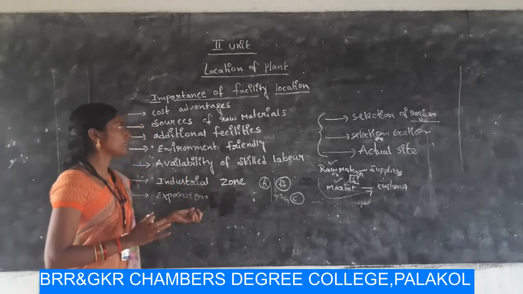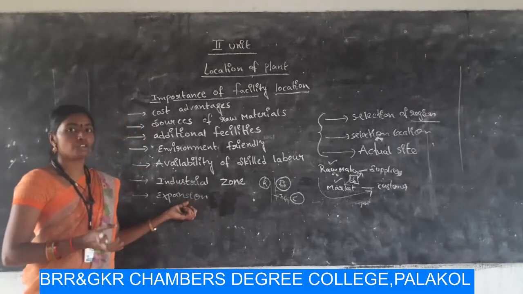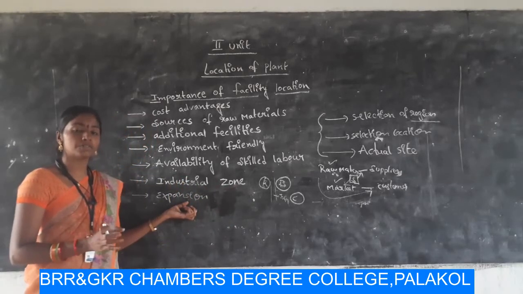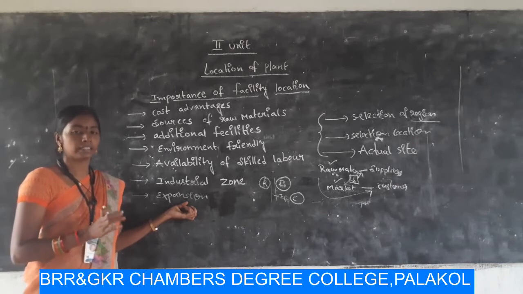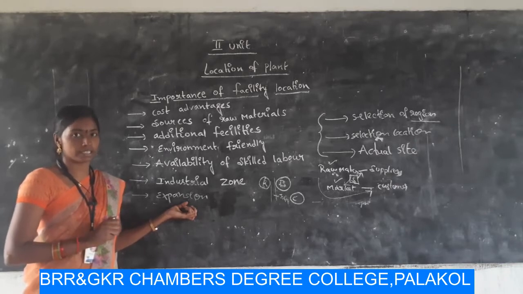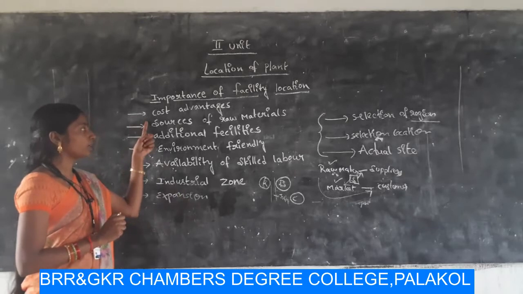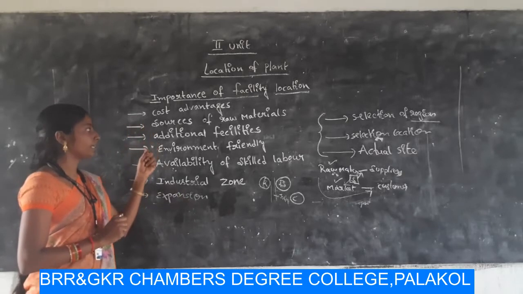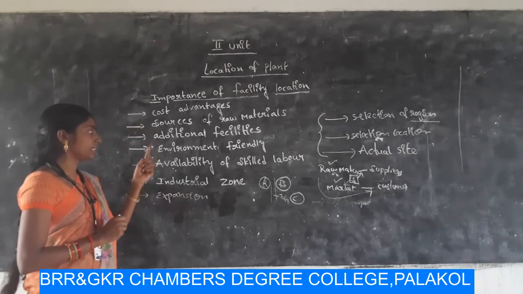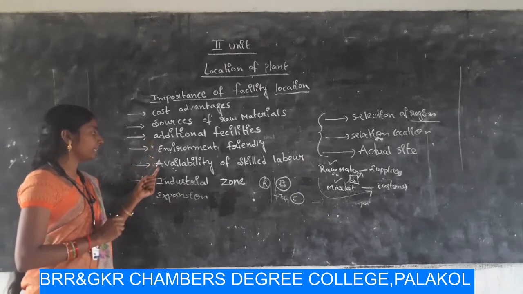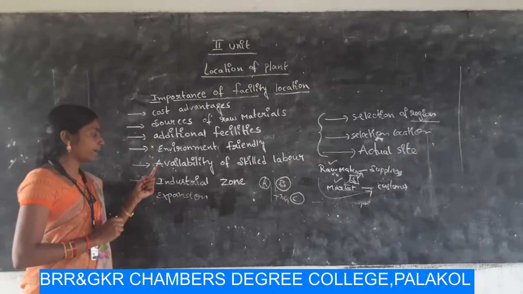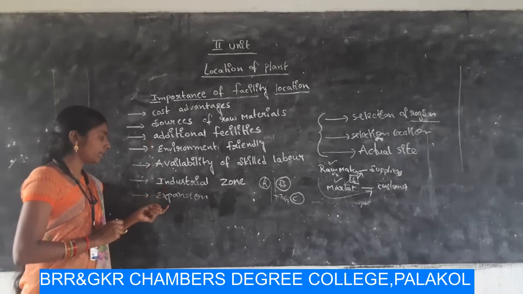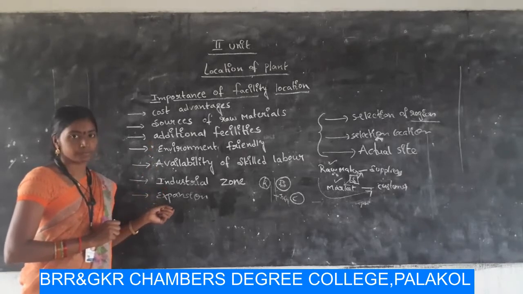So, these are the elements which give importance for the selection of plant location in the organization. What are they? Cost advantages, sources of raw materials, additional facilities, environment friendly, availability of skilled labor, industrial zone and expansion.